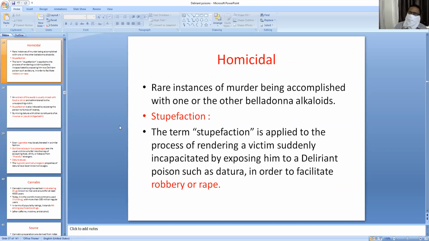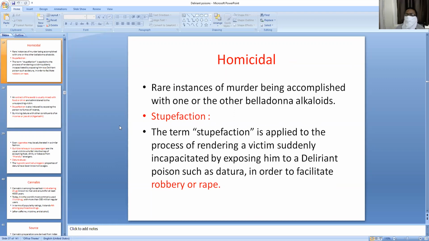He mixes Datura seeds powder with drinks or food and gives it to strangers, facilitating incapacity.